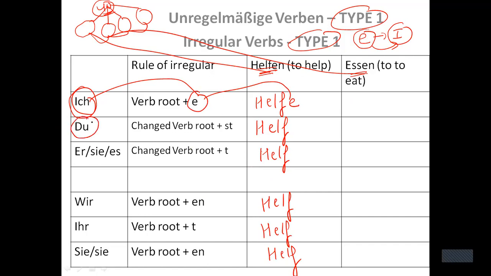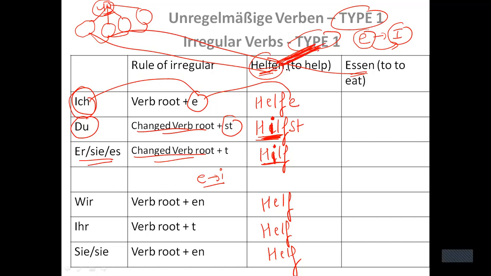With du, it says changed verb root. Now I have to change this. And what changes shall I do? I shall write E into I. This E will become I here. Why? Because this one belongs to category 1, plus ST. So hilfst. Similarly, here er/sie/es, it says changed verb root. Now the verb root I have already written, but I have to change it. And what changes shall I do? I shall write I in place of E. The reason why I shall write E to I is that helfen belongs to category 1, right?